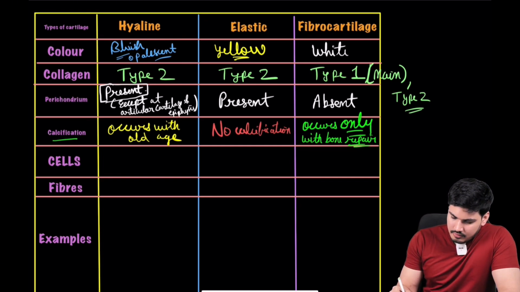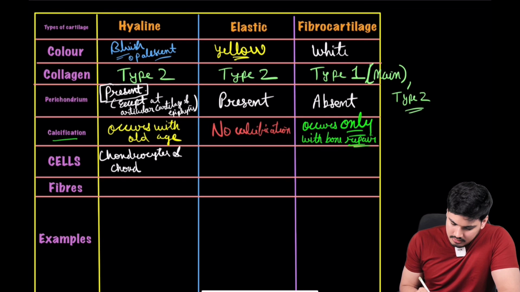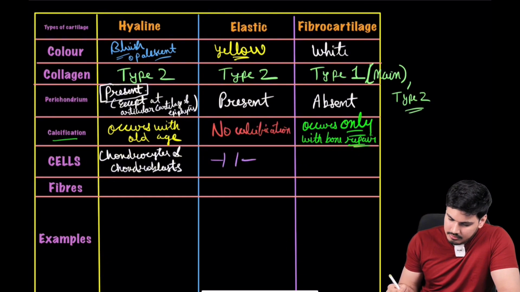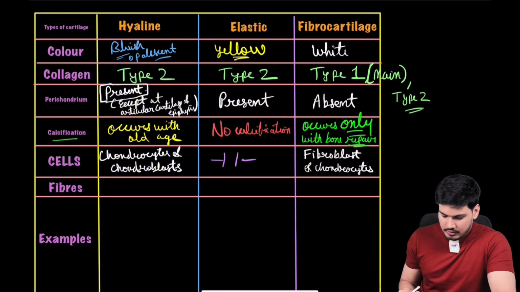Then cells. What kind of cells? So yes, chondrocytes and chondroblast. Here definitely same, chondrocytes and chondroblast. Here obviously fibroblast. So this is what you have to remember. And rows, parallel rows of what? Chondrocytes. Done? Good to go? आगे बढ़े.